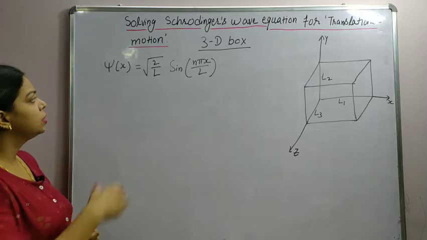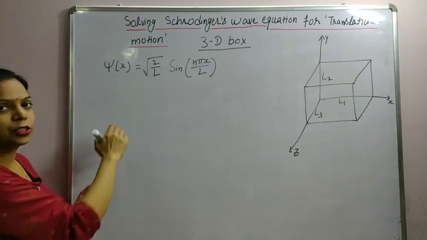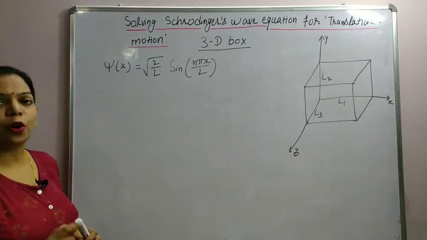The calculations are very simple, but you have to do it yourself for your understanding. We have derived this wave function. We have solved the Schrodinger's wave equation to get this wave function for 1D box.